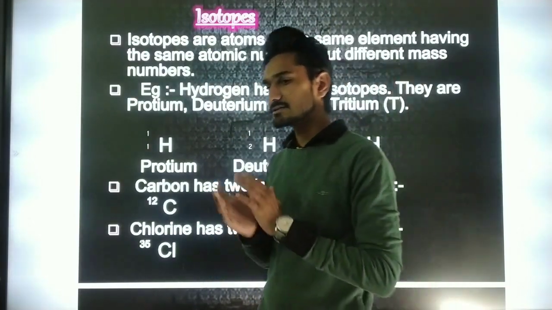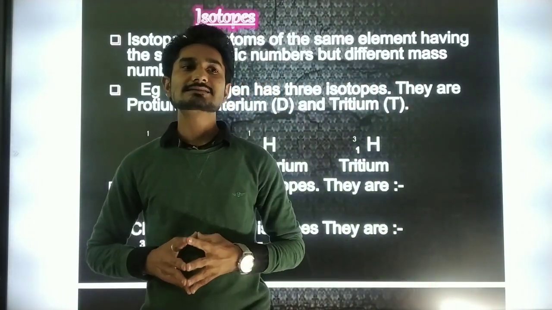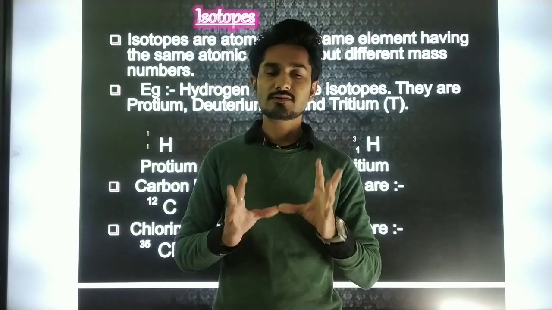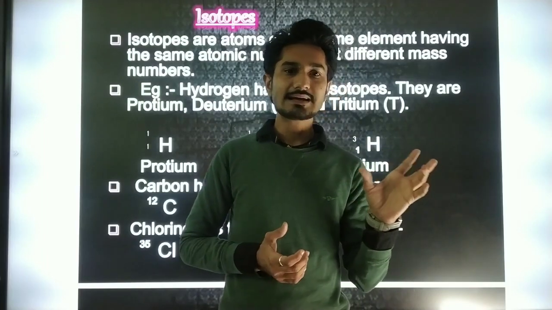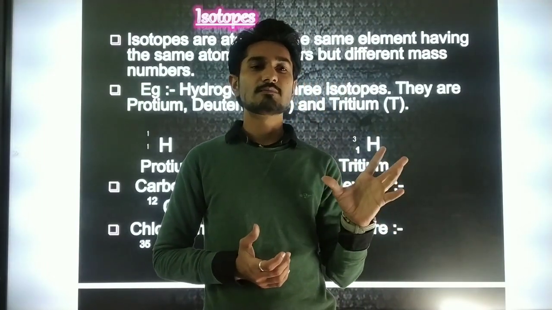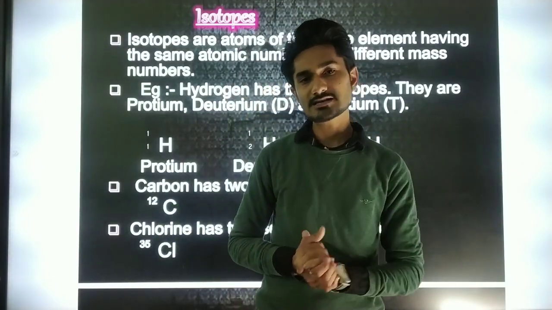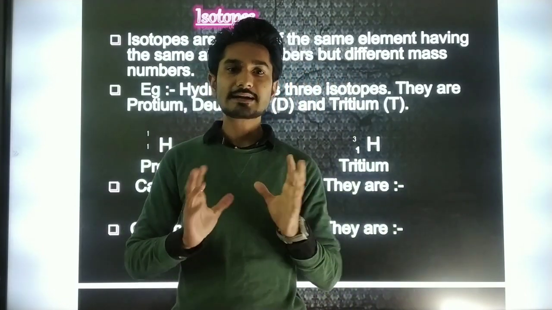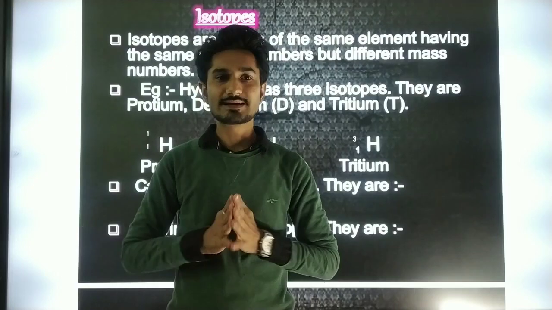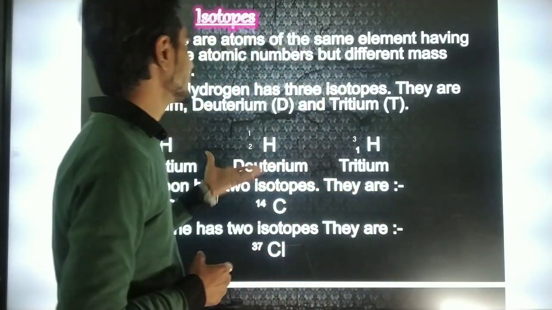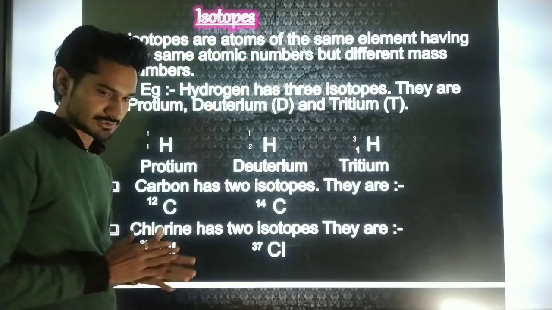After that, we have seen that some elements have allotropes that have the same atomic number but a different mass number. That type of element is known as isotopes. Basically, we are seeing here the example of hydrogen.